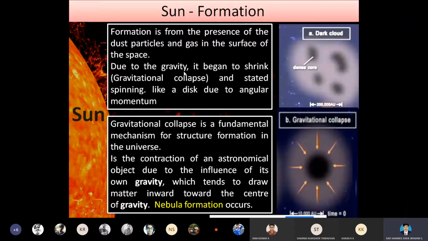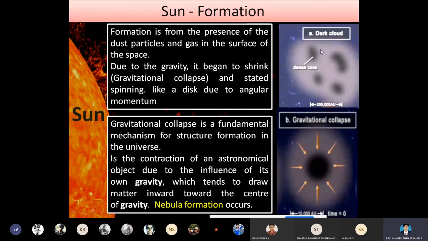So due to gravity, these particles collide with each other and start spinning just like a disk, as we have seen in the torsion pendulum. The disk rotates. The rotation, as in the torsion pendulum, is called angular momentum. So these dust particles along with the gaseous particles collide with each other and undergo momentum.